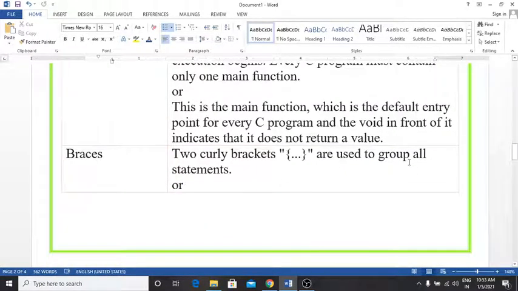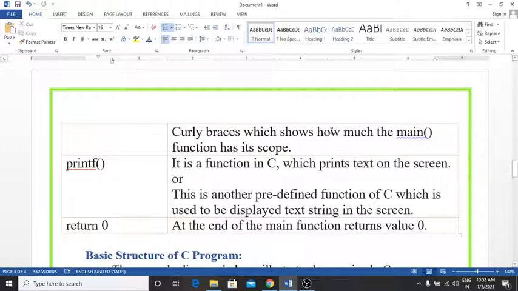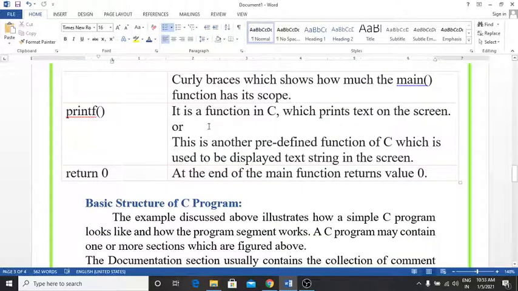Two curly braces are used to group all statements, and the curly braces show the scope of the main function. Then the printf function. This function in C prints the text on the screen. This is another predefined, built-in function. The definition of this function is already included in the C library. We can use this built-in function in our program to print the text on the screen. So this is the predefined function of C which is used to display the text string on the screen.